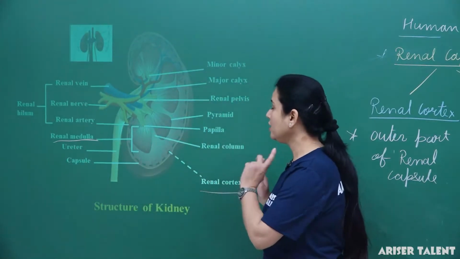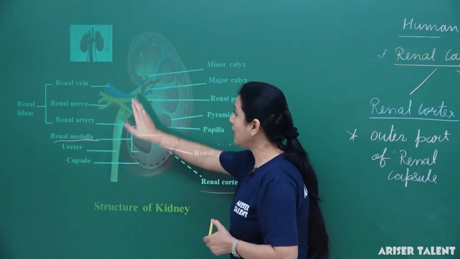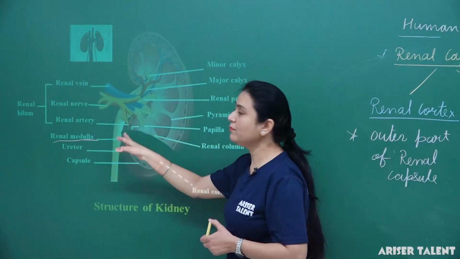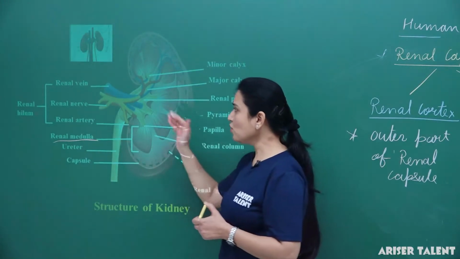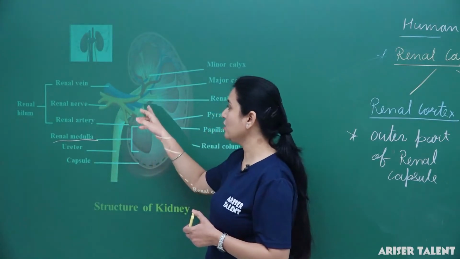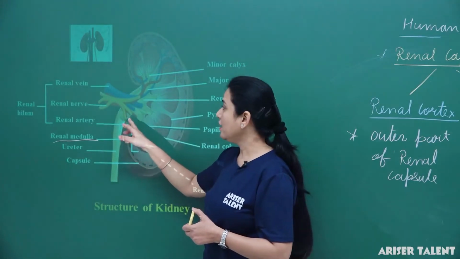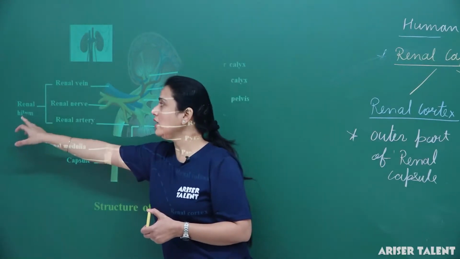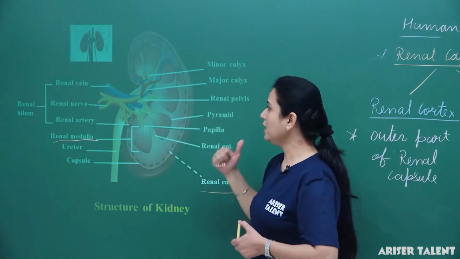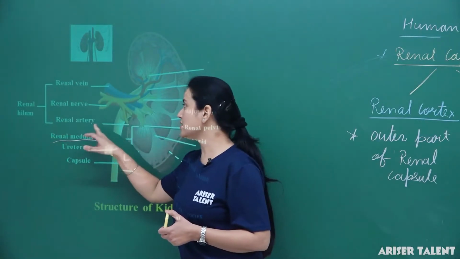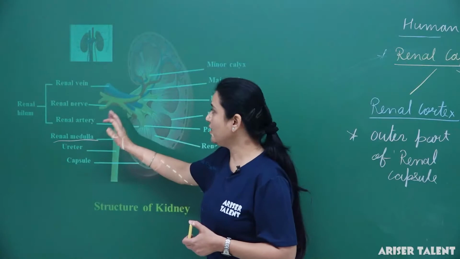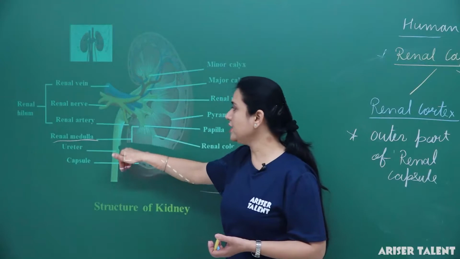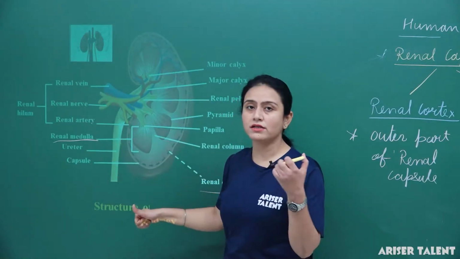Okay, now here in the diagram you can see that the lateral part of this kidney is convex, and the median part is concave. On the median concave part, there is a notch which is known as the renal hilum. This renal hilum is again divided into renal veins, renal nerves and renal artery. This renal hilum again leads into the tube which is known as the renal pelvis.